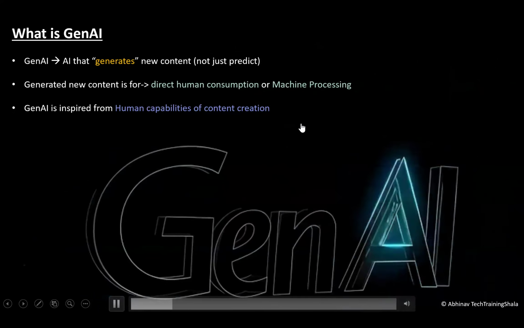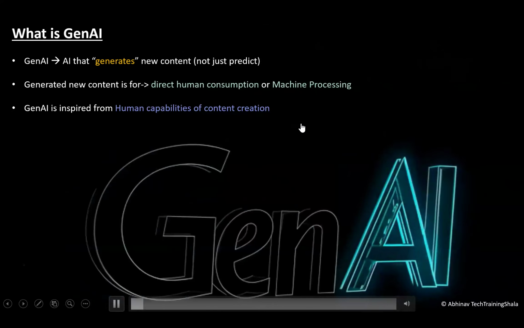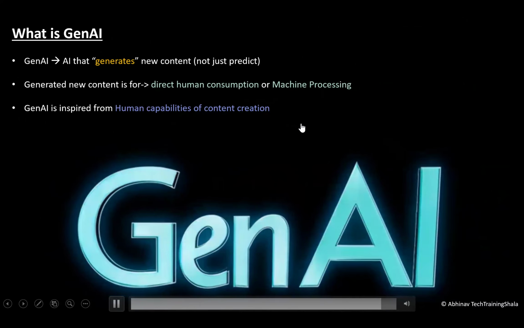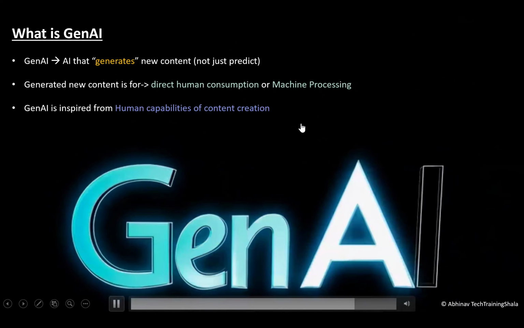And regarding machine processing, sometimes in complex Gen AI systems, you are generating some content, and then the generated content acts as an input to the next layer in that particular application.